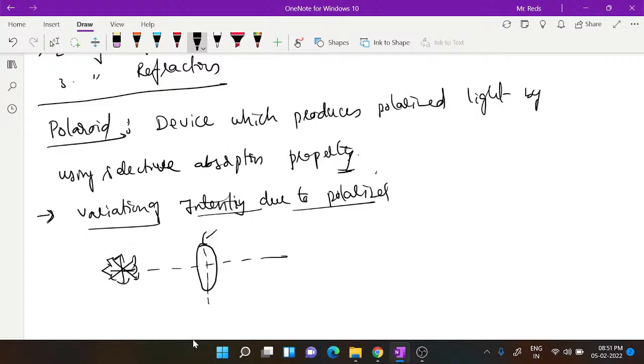we call it the transmission axis or pass axis. The pass axis means the axis which passes a particular vibration. The axis which allows a particular vibration parallel to this axis is called the pass axis, or transmission axis. If the vibration is parallel to this axis, it will be allowed. It acts like a slit, actually speaking.